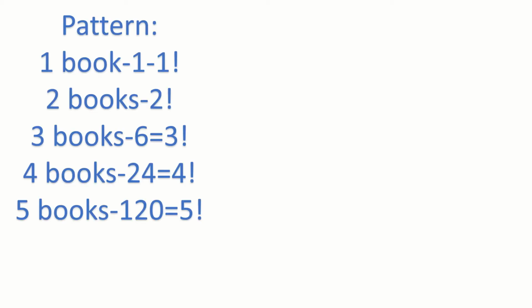Have you observed any pattern by doing these problems? One book can be arranged in one way, two books in two ways, three books in six ways, four books in 24 ways, five books in 120 ways. Have you observed the pattern? One book can be arranged in 1 factorial ways, two books in 2 factorial ways, three books in 3 factorial ways, four books in 4 factorial ways, five books in 5 factorial ways. So I can make a generalized statement: n books can be arranged in n factorial ways.